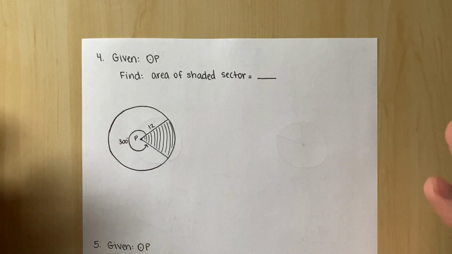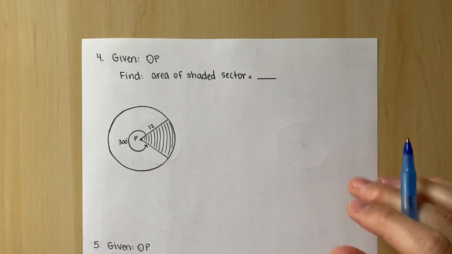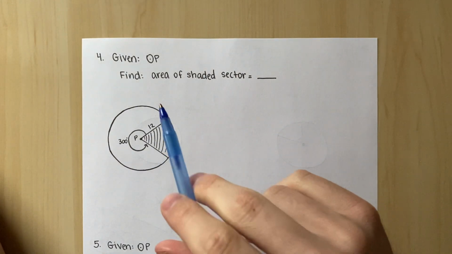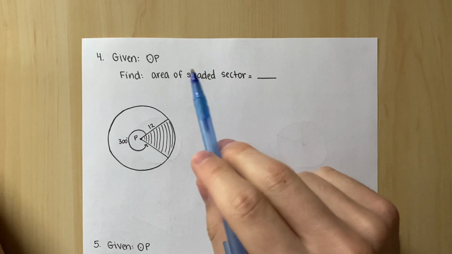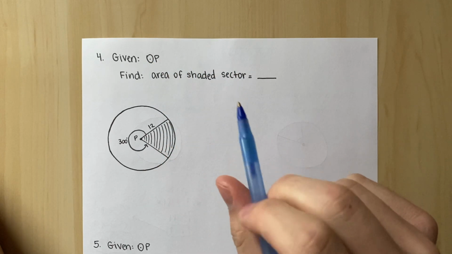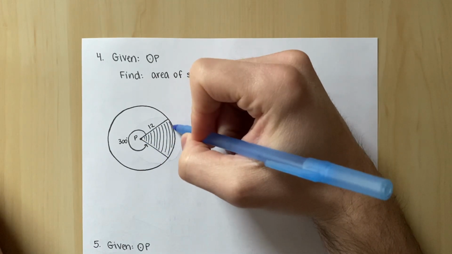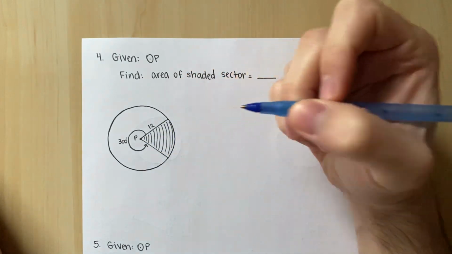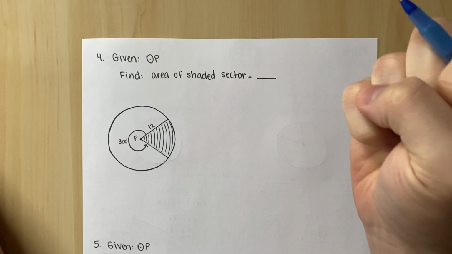Again, make sure you're doing this on your own. Don't copy me. Do it on your own. Then check through with me. But let's see this one. So this one says, find the area of the shaded sector. So remember, this is the area of sector. So this is me saying, okay, how many square inches, feet, units is this actual piece of pizza? I want to know how much content there is. That's what area will be for this problem.